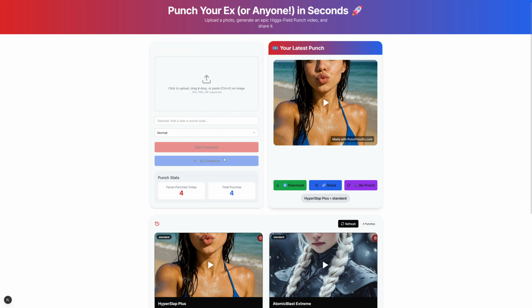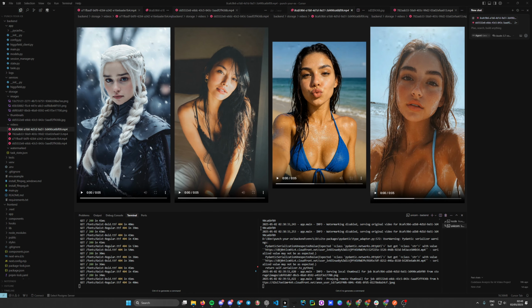And I'd love to do some more things with it. So if you guys want to see that, let me know in the comments. I think it'd be a lot of fun to do that. And yeah, I feel like this was just a quick little overview about how I reversed the Higgsfield API and built a fun little app with it, fully vibe coded.